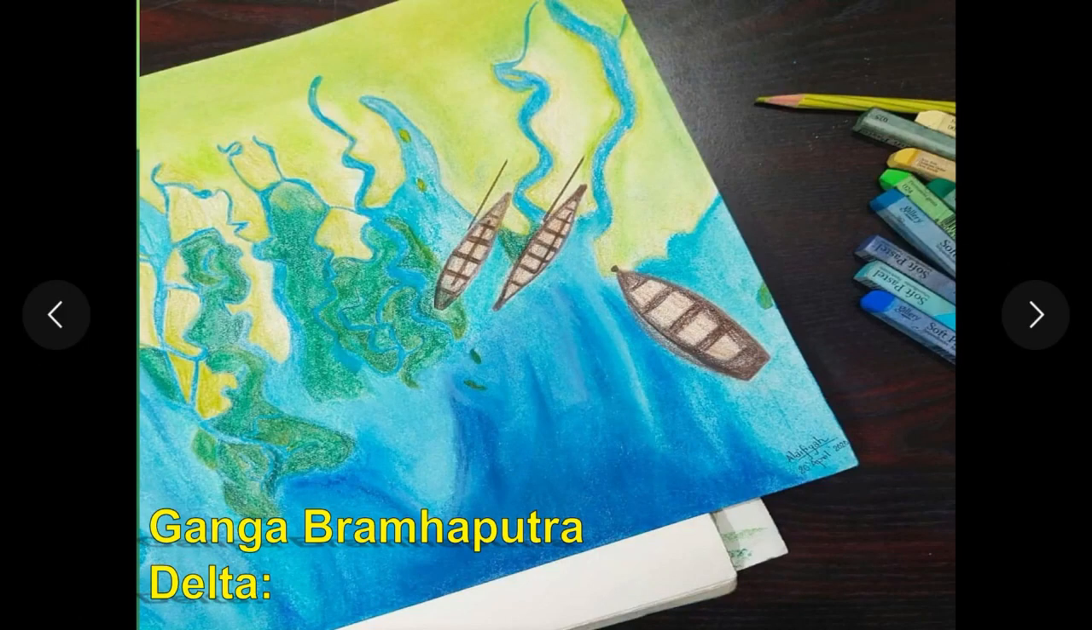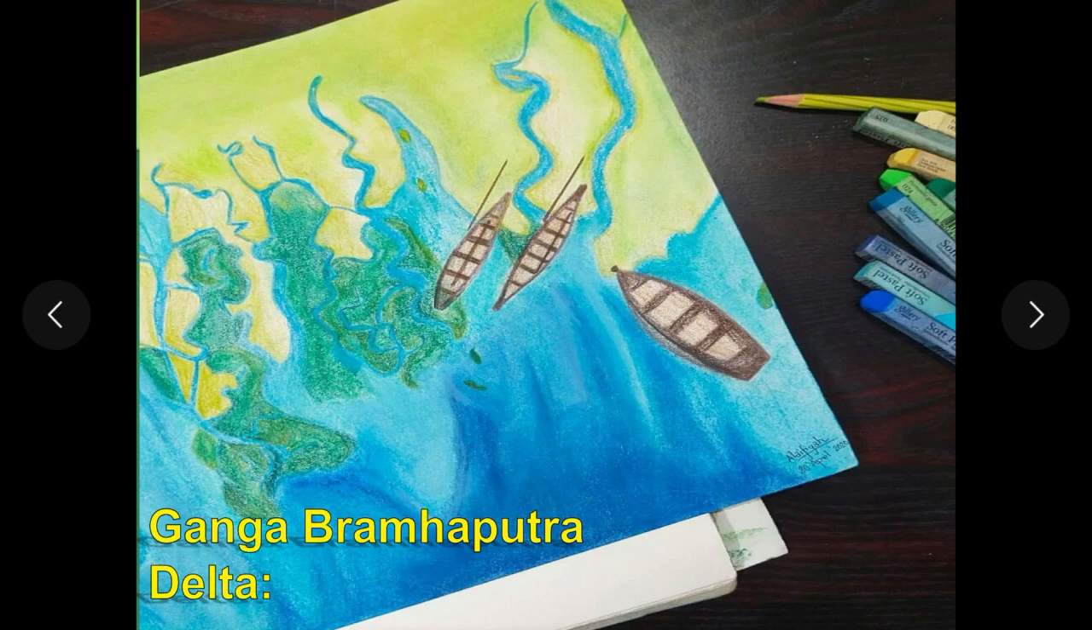Today I am going to talk about Ganga Brahmaputra Delta. Previously we have seen one of the examples of modern deltas, that is Mississippi Delta, which is a river dominated delta. Now this Ganga Brahmaputra Delta, as the name says, is formed at the confluence of Ganga and Brahmaputra river in the Bay of Bengal or Indian Ocean.